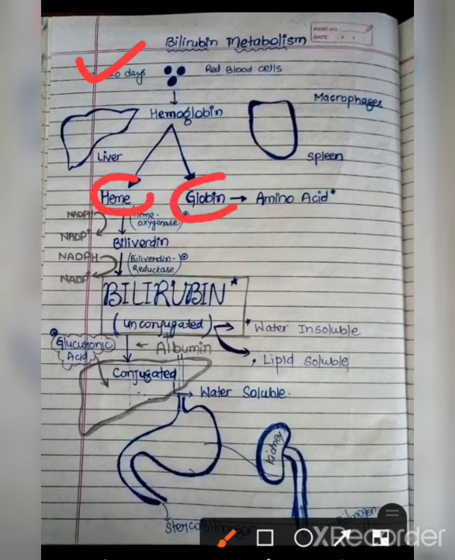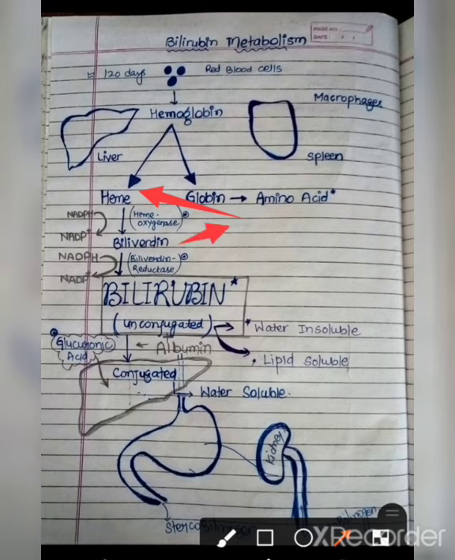Firstly, we will discuss the globin part. As we know, globin is a protein, so it will further divide into amino acids that will be reutilized in the body. Next, we will discuss the heme part. Heme liberates an iron molecule which is present in the pyrrole ring, which is further reutilized in the body. Simultaneously, heme breaks apart into biliverdin.